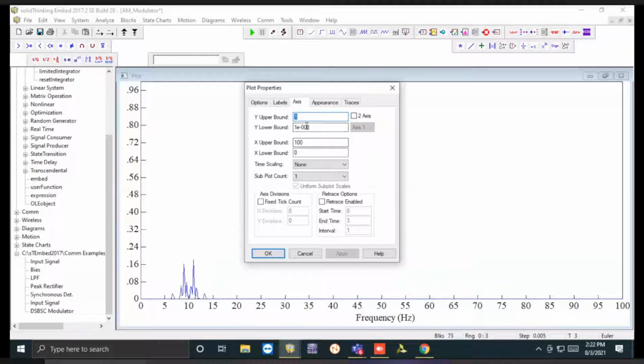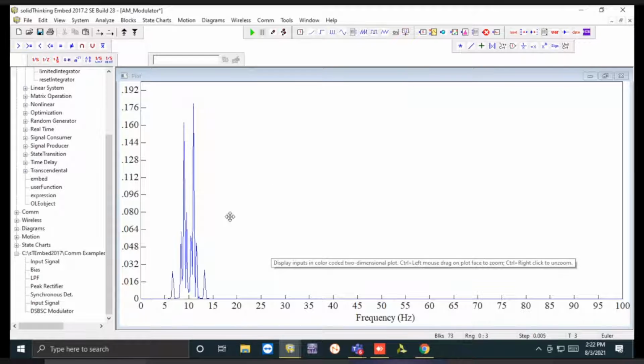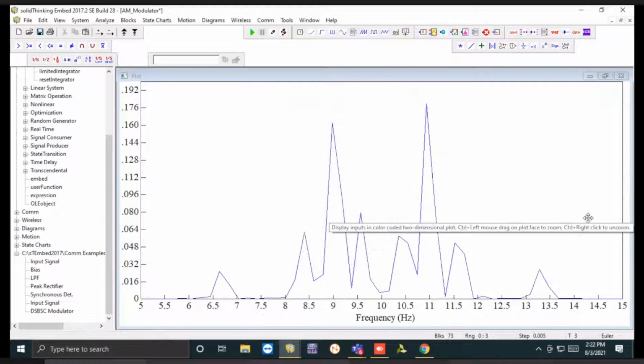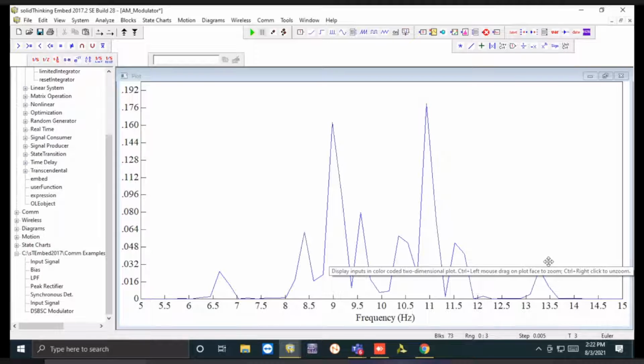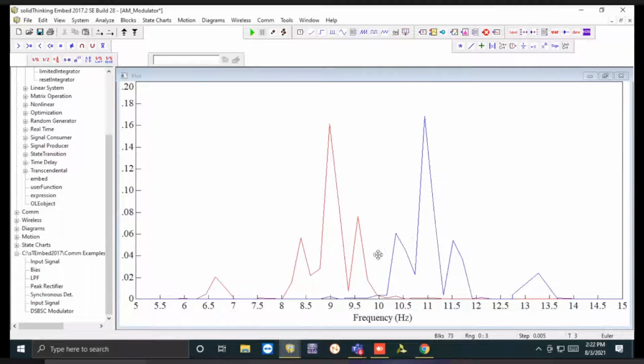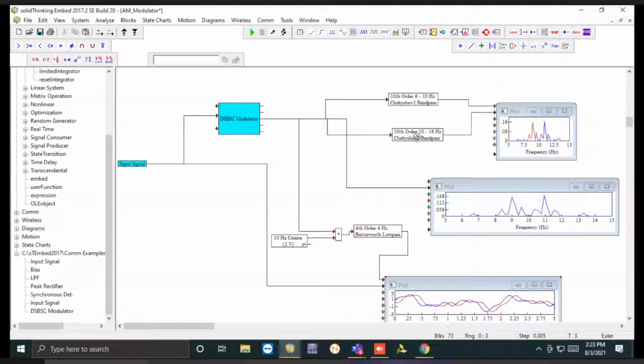if I change the axis, you have the two sidebands, you can see, right? This is DSBSC. Now, if you apply two filters, one for the lower sideband and another for the upper sideband, accordingly the signal will be divided into two sections. I have used the same plot to show that. Now, this red one and blue one you can see are respectively from the lower sideband and the upper sideband. So these are the sidebands we have extracted.